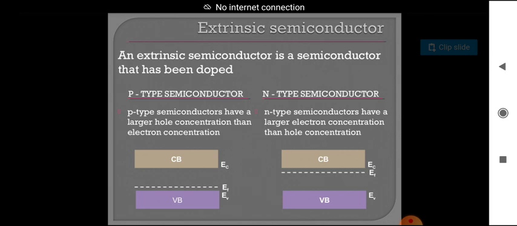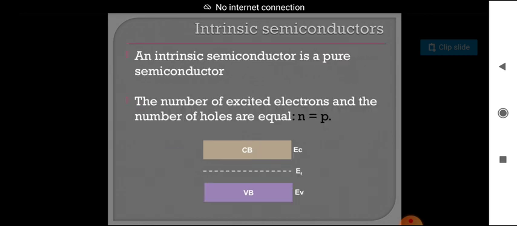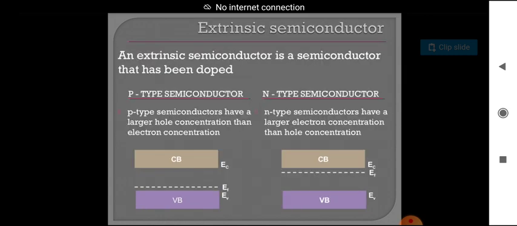Coming to the n-type semiconductor, it has a larger electron concentration than hole concentration. That means in an n-type semiconductor, the majority carriers are electrons and minority charge carriers are holes. See here, we have shown it. Here CB means conduction band, VB means valence band, and both are shown here.